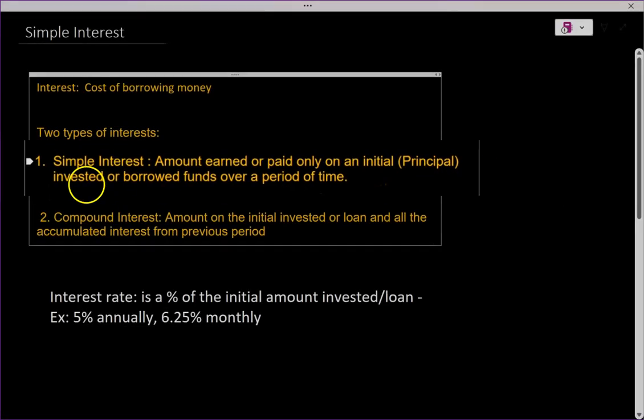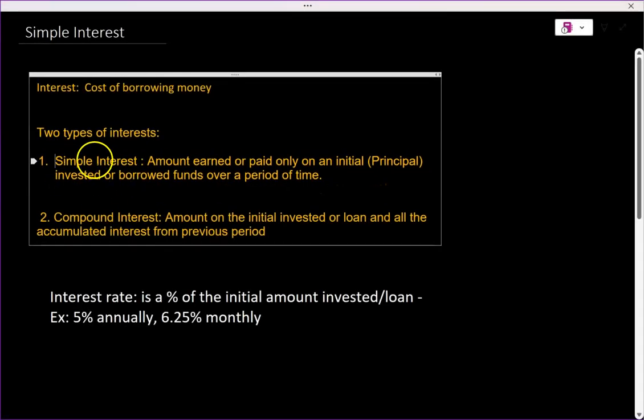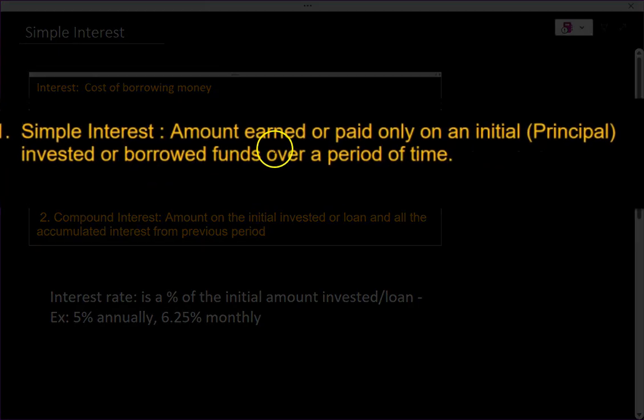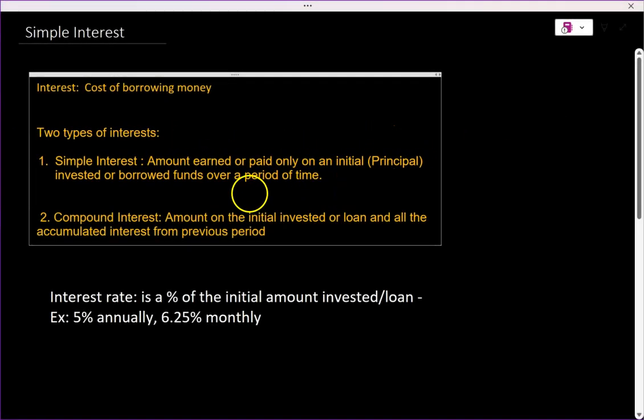Today we're going to focus on simple interest and everything to do with simple interest. And in another video, I'll go into compound interest in depth. I will make a quick differentiation between the two in this lesson as well. So simple interest is the amount of money earned or paid only on the initial amount, called the principal, of invested or borrowed funds, over a period of time. In this case, you only pay or receive interest based on the original amount that you put in or borrowed.